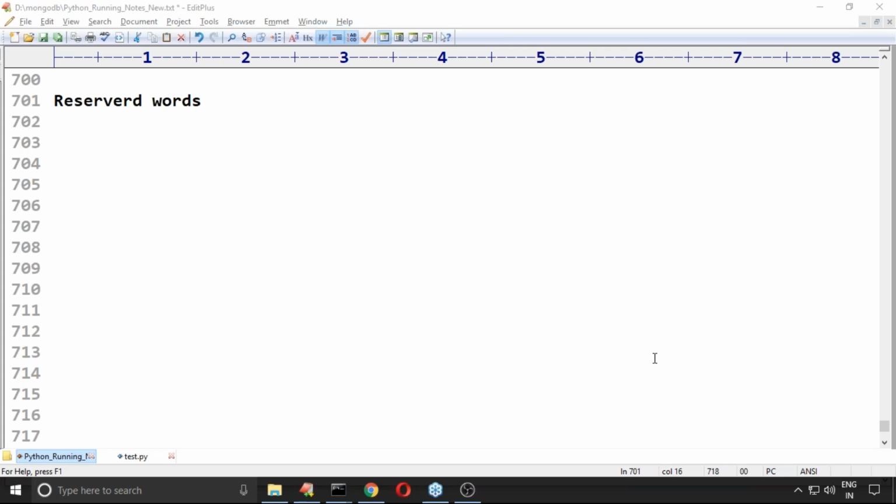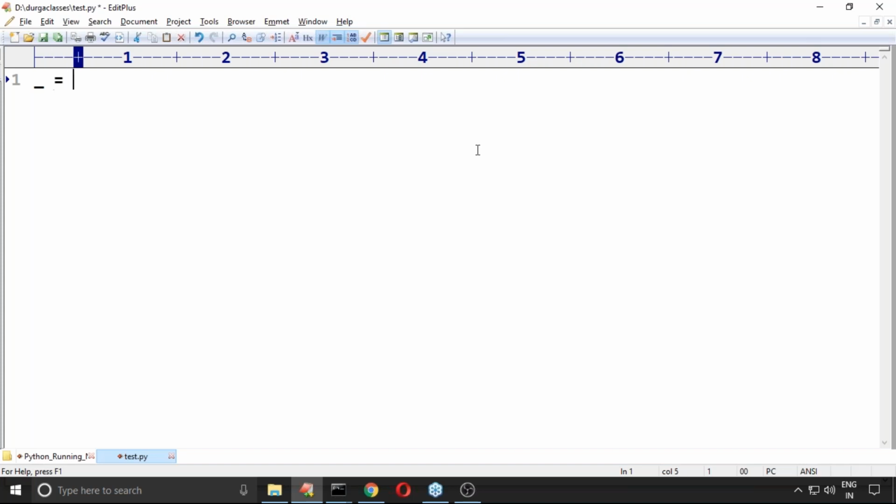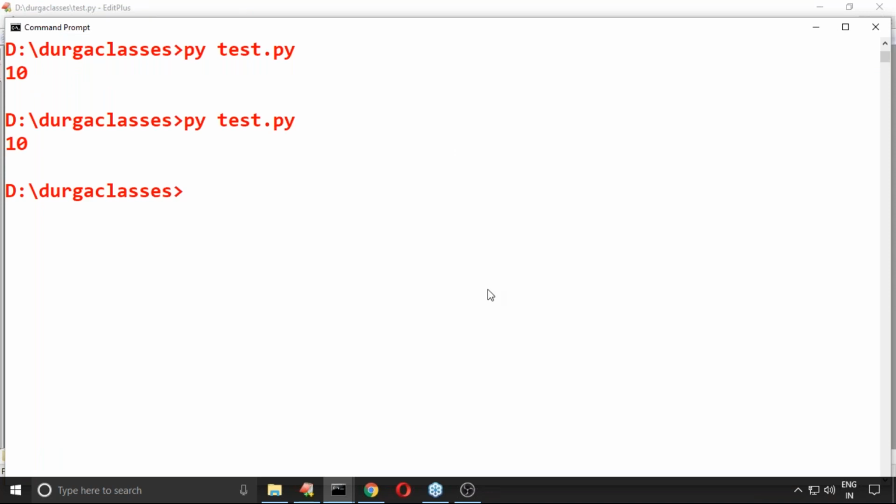Someone is asking about this doubt, sir. My doubt is: underscore is equal to 10, then print underscore. Is it going to print or not? Usually, we never do such a type of coding in our style. Is it accepted or not?